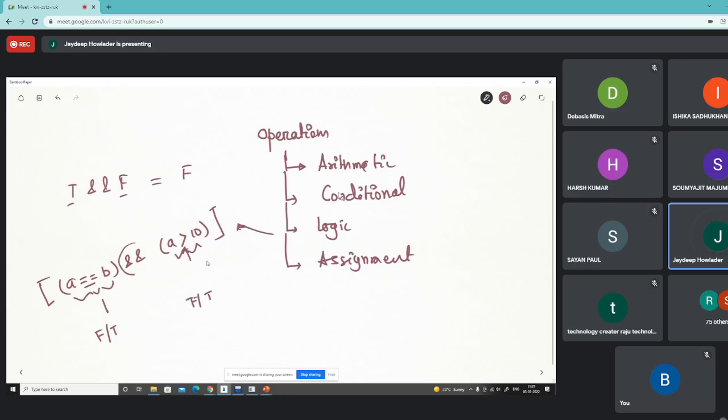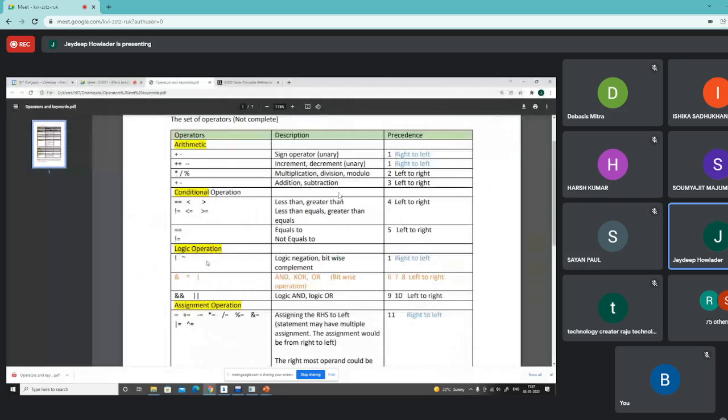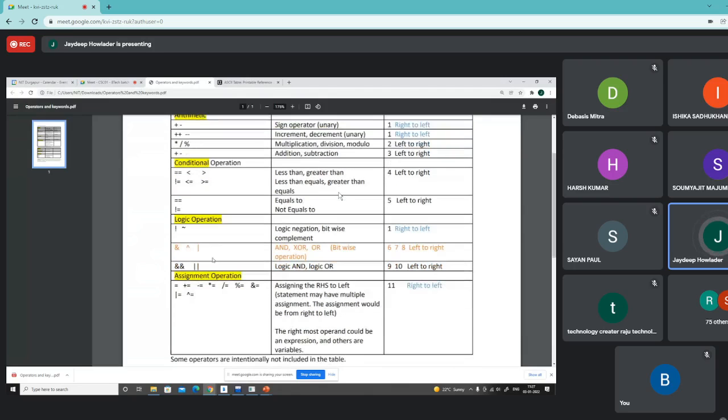And then we have a logic operation. So this is called a logic operation, and it works on the logics. Whether the left hand side returns true and the right hand side returns true, then we get a true case, otherwise we get a false case. Understand? Okay. So logic operations have this, which is called the logic negation. This is called bitwise complement. Then we have bitwise logic operation, and this is the conditional logic operations. Understand? We'll get into details of this part.